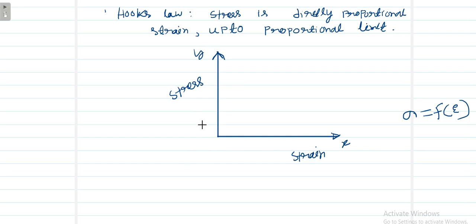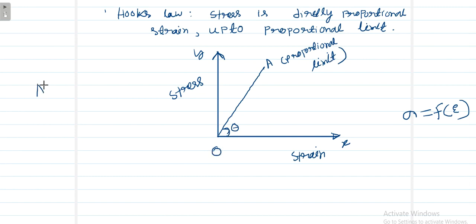According to Hooke's law, up to the proportional limit, suppose A is the maximum point or the border of the proportional limit. Then OA is the proportional limit. Suppose this angle is theta and this is the origin.